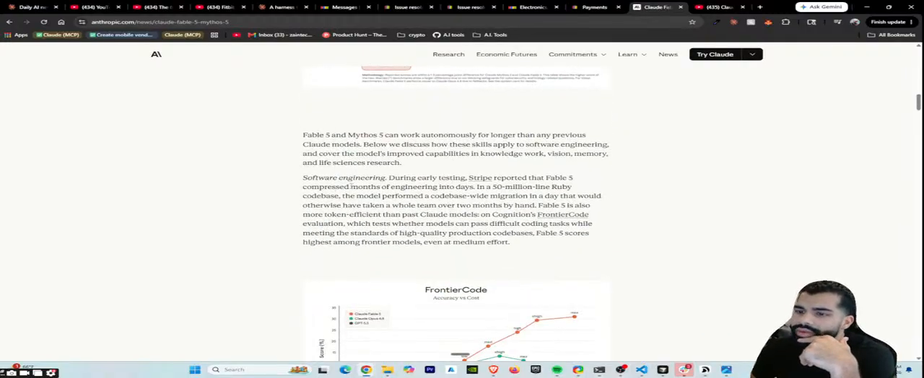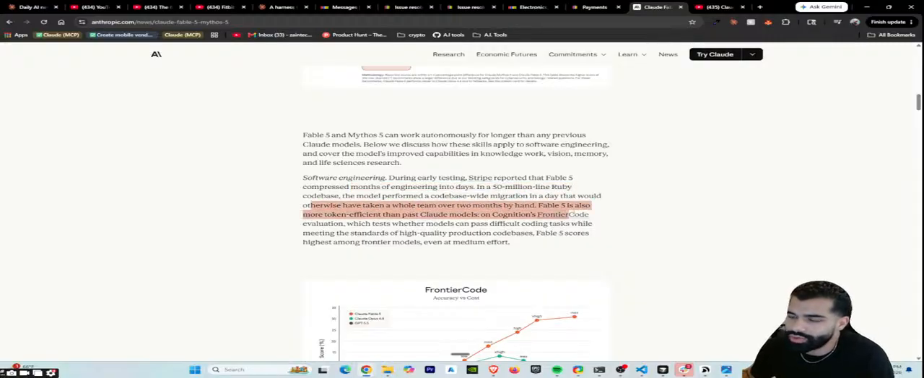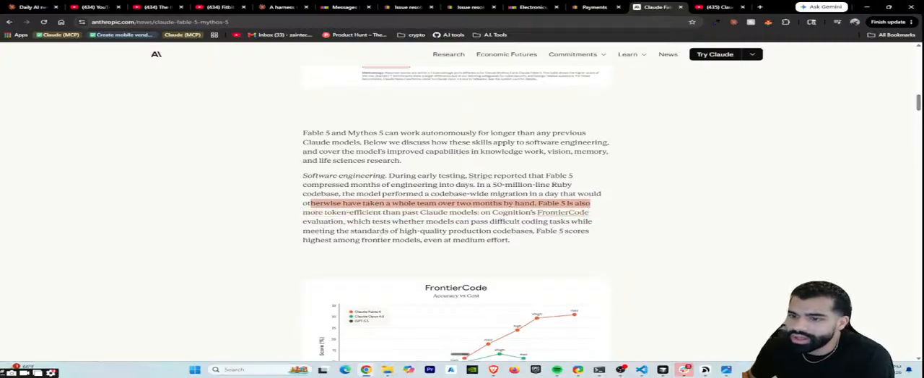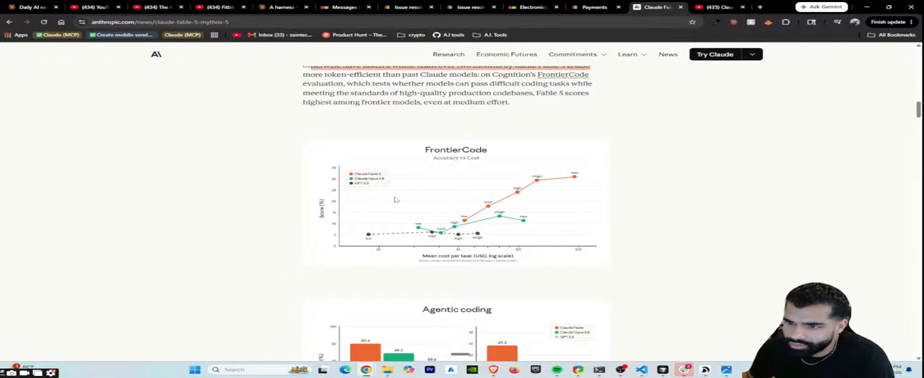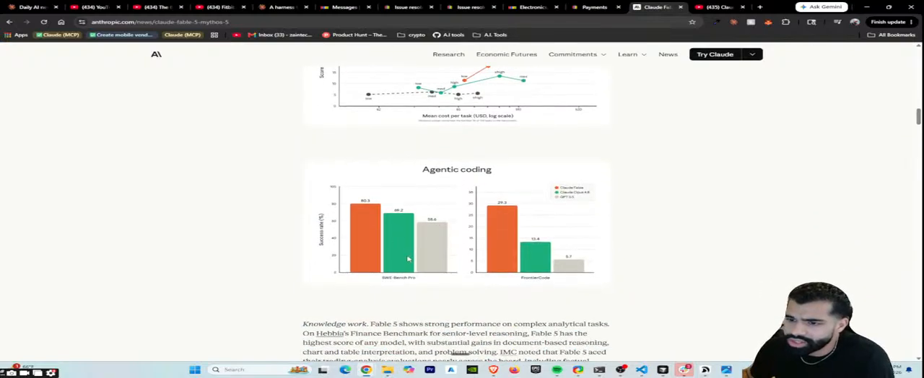Stripe reported that Fable 5 compressed months of engineering into days. In a 50 million line Ruby code base, the model performed a code base wide migration in a day that would otherwise have taken a whole team over 2 months by hand. Fable 5 is also more token efficient than past Claude models. Jeez. Claude Fable 5, Claude Opus. That's a huge jump. Agentic coding.